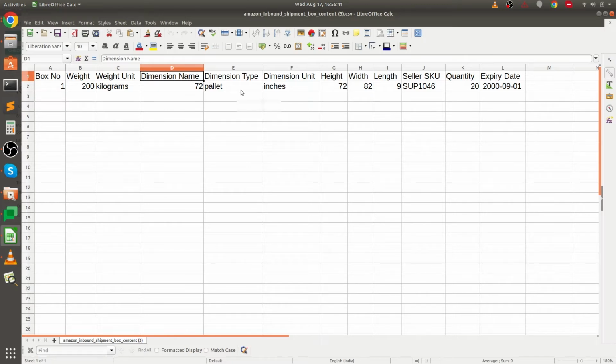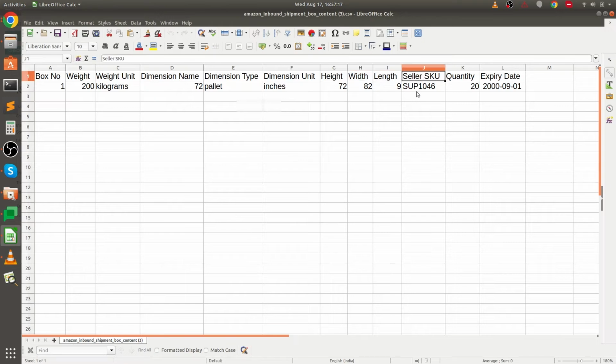The next is dimension type. The dimension type can be either unit or pack or box or pallet. The next field is dimension unit. This unit will be the unit of measurement of the dimension that can be either inches or centimeters. Then the height of the dimension, then the width of the dimension, then the length of the dimension, and this is the seller SKU.